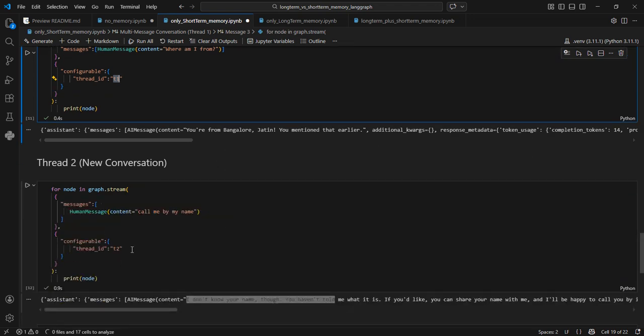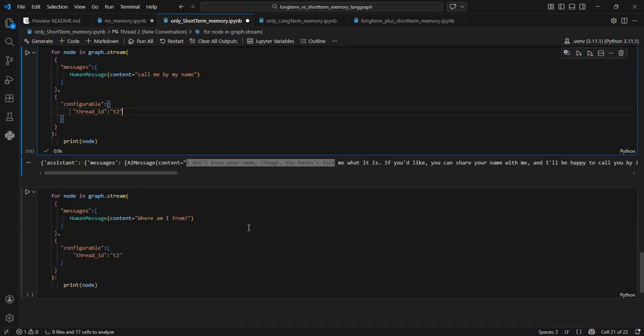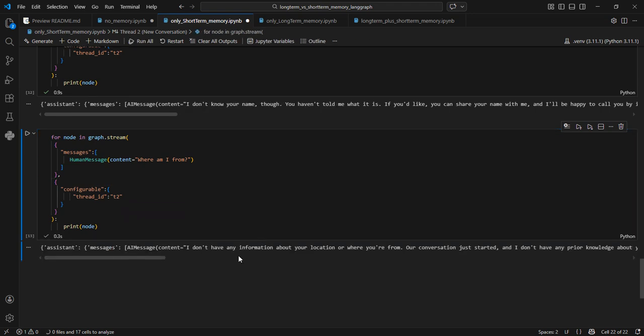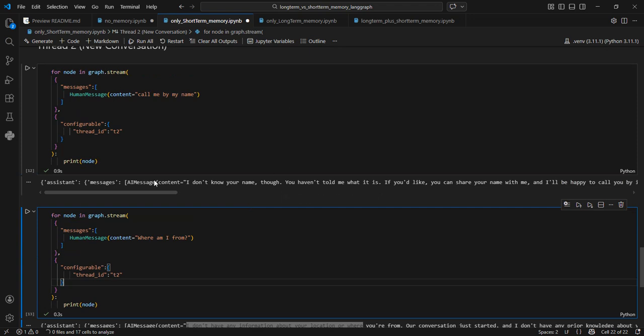Now T2 is an absolutely new slate and it does not remember anything. Okay. So where I'm from, if I also ask, it does not know. I don't have any information. Okay. So within the thread, it will remember, and outside of thread, it will not remember.